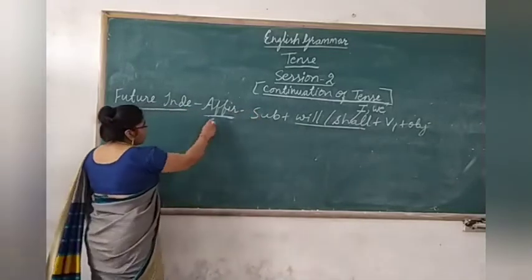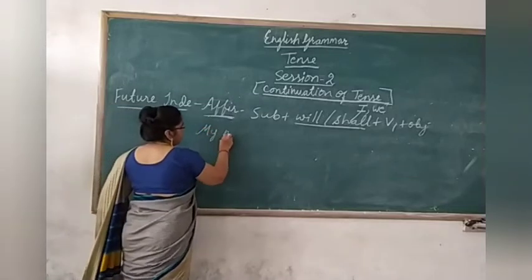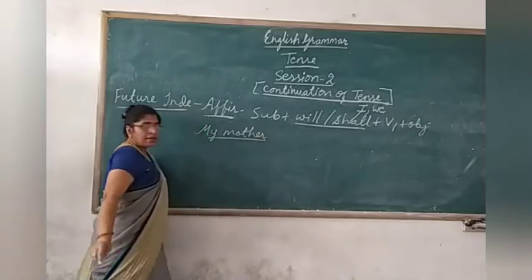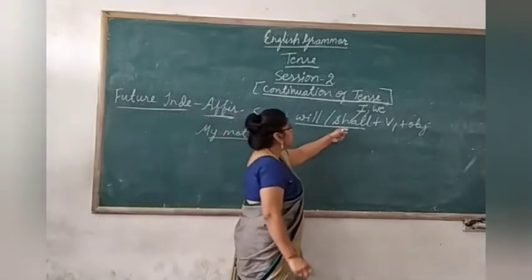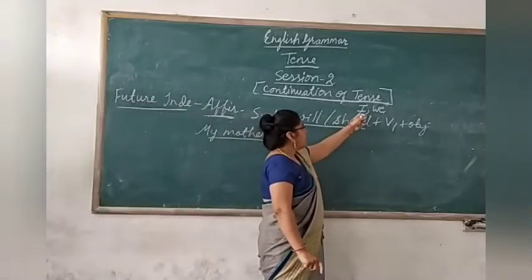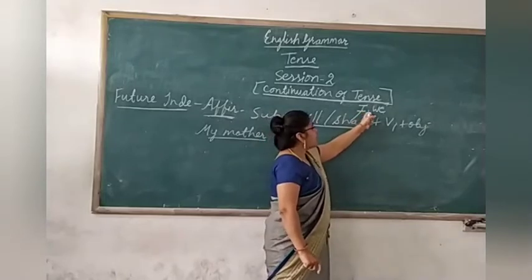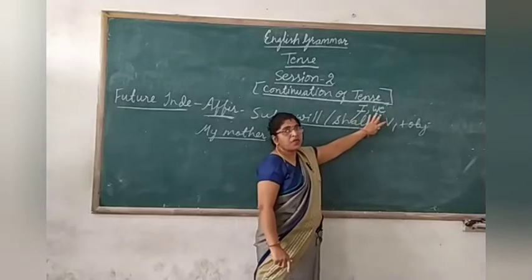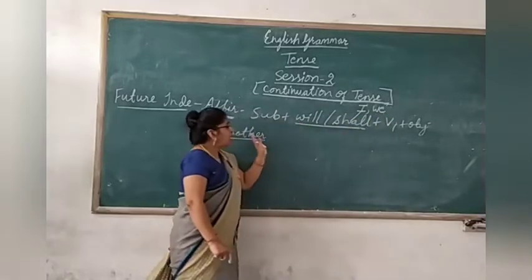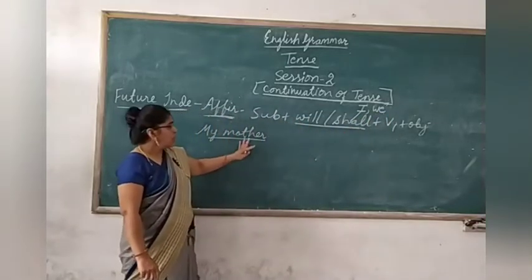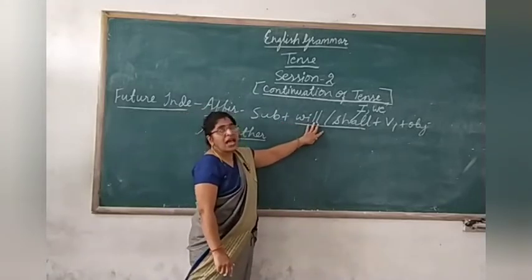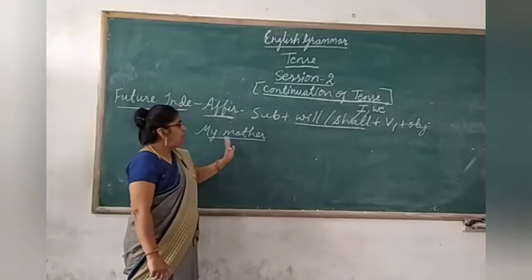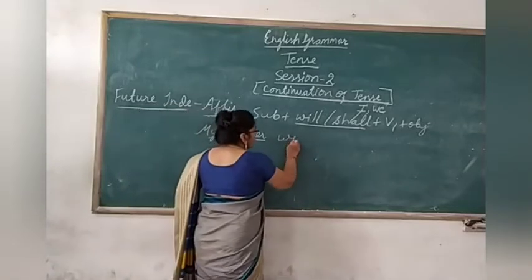See here. For example, my mother. This is the subject, my mother. Because I have told you, except I and we, the rest of all nouns or pronouns will take will as a verb. Here in this case, my mother, what will you use?